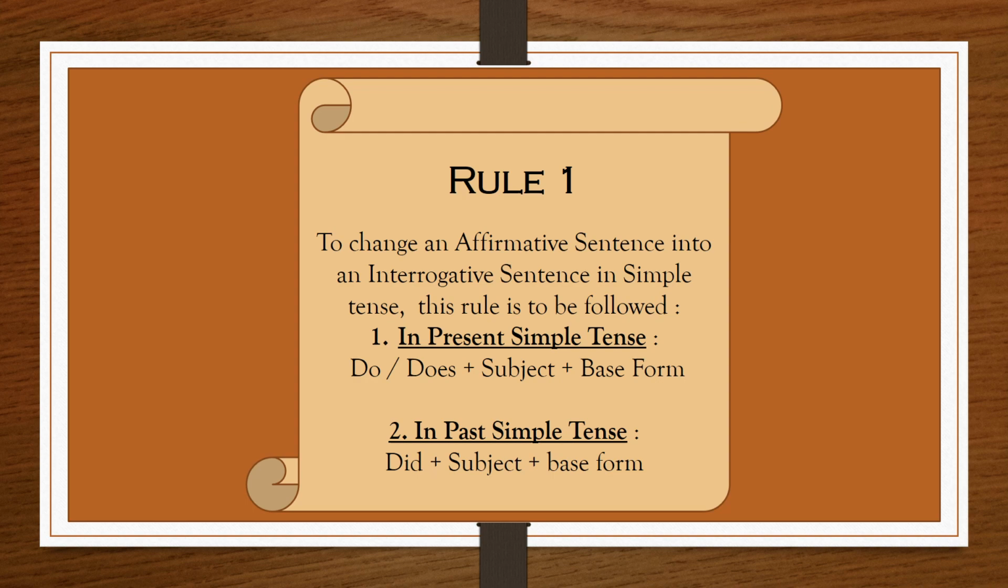If your subject is plural, you will use do before the subject, then the subject will come and then its base form. Similarly, in past simple tense, you have to use did before the subject, and after the subject you will use the base form. Means did plus subject plus base form.